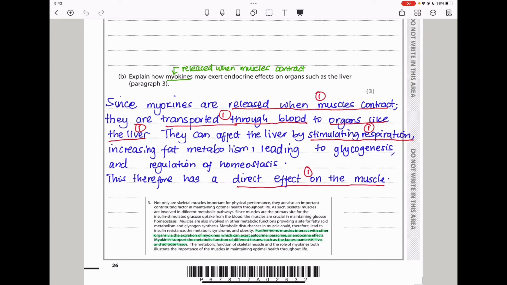So they could stimulate the liver cells in order for respiration to increase, and this could cause increase in fat metabolism, leading to glycogenesis and regulation of homeostasis. I also said this therefore has a direct effect on the muscle itself.